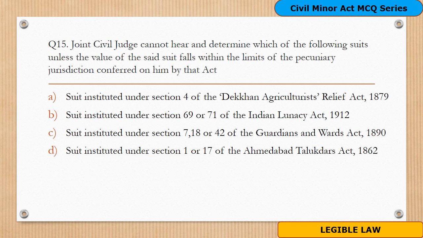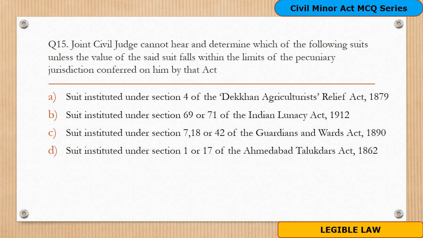Question 15. Joint civil judge cannot hear and determine which of the following suits unless the value of the said suit falls within the limits of pecuniary jurisdiction conferred on him by the Act. Options are A, suit instituted under section 4 of the Deccan Agriculturist Relief Act 1879. Option B, suit instituted under section 69 or 71 of Indian Lunacy Act 1912.